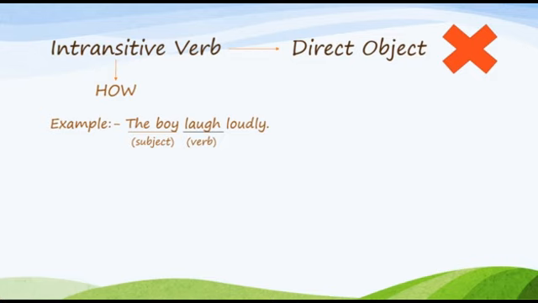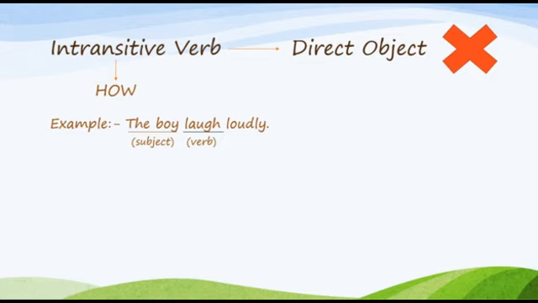If the object is available, that means the verb is transitive, and if the direct object is not available, the verb is intransitive. But there is also one condition. What is the condition? To identify whether the verb is intransitive or not, you need to know the answer of how here, right?